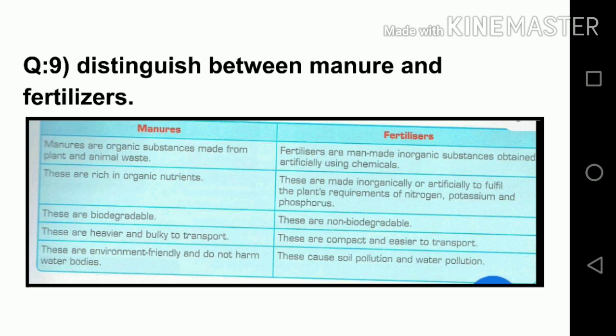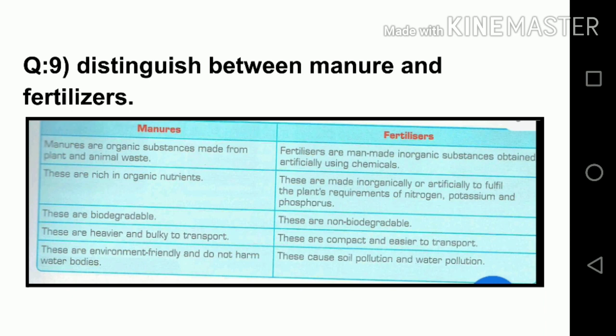Ninth question, distinguish between manure and fertilizers. And students, just write in your copy as it is given in your video, and that is given in your book, so you can collect from your book. So what is manure basically? Manure is an organic substance. Fertilizers are inorganic substances. Manures are made up of dead plants and animals, or dead rotted parts of plants and leaves and all things, like cow dung.